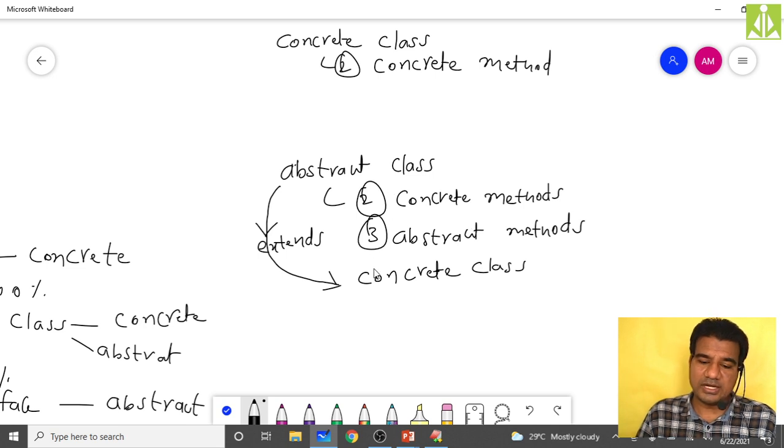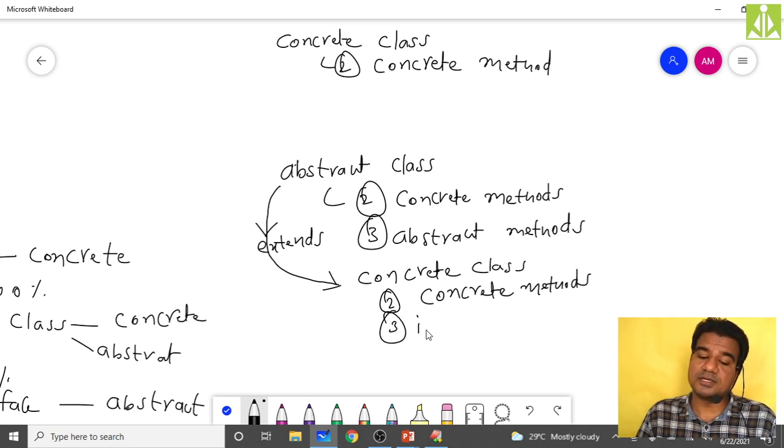So it will have two concrete methods which it will invoke from the parent abstract class, and it will also have implementations of three abstract methods.